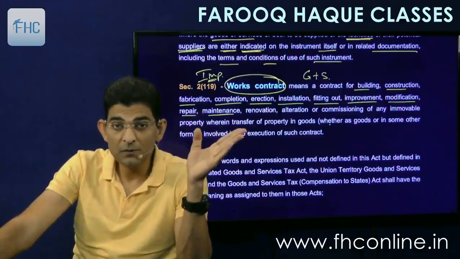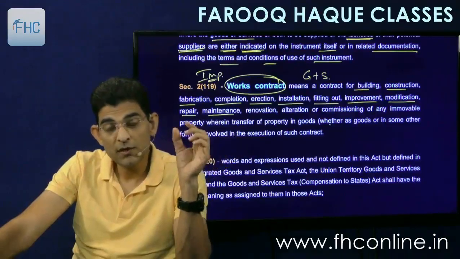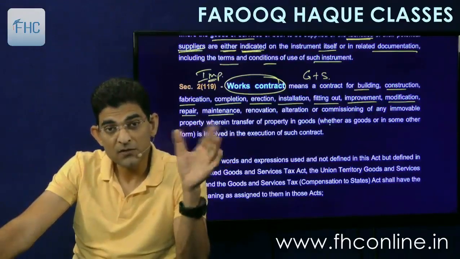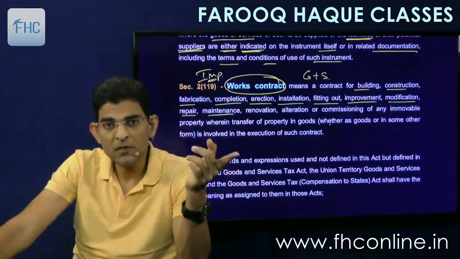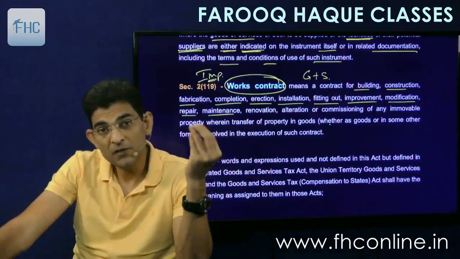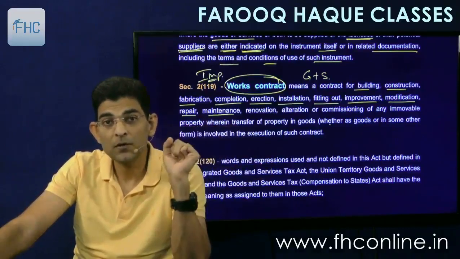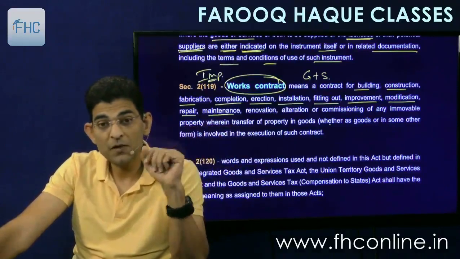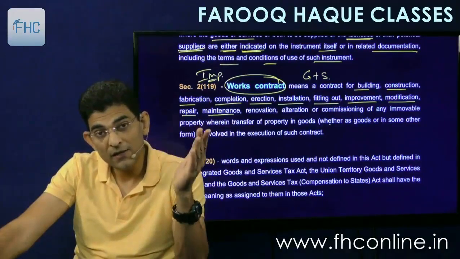We have a lift in our building and there is an AMC. That AMC includes the spare parts as well as the labor. So if something goes wrong tomorrow, I don't have to pay them separately. They will bring the spare part and install it. It's their job. So most AMC contracts, repair and maintenance contracts, are with material and labor both.